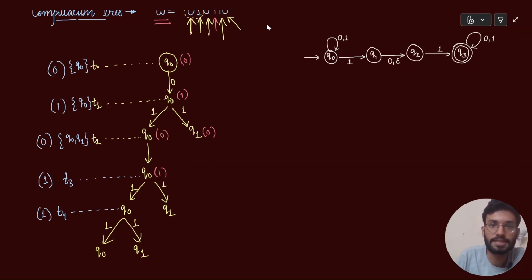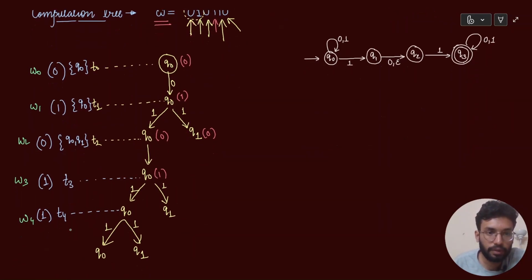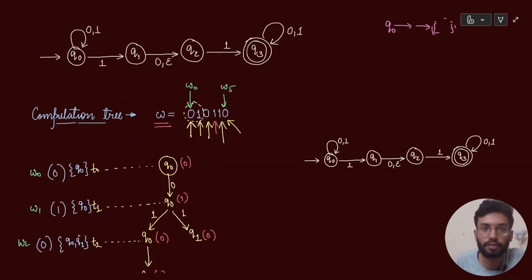And actually these characters are nothing but this is my W0, this is my W1, W2, W3 and W4. Where W is my string. So this is my W0 all the way up till W5. So this is my W5. So what's the fifth character to be inputted? So this is my time. I will write W5 here and the time over here is T5. So this is my fifth level and the character to be inputted is a 0 if I'm not wrong.